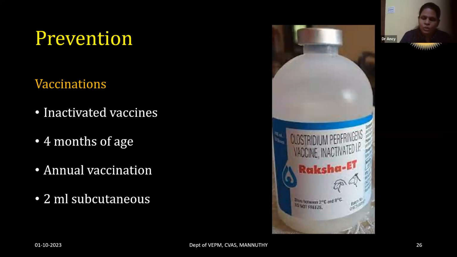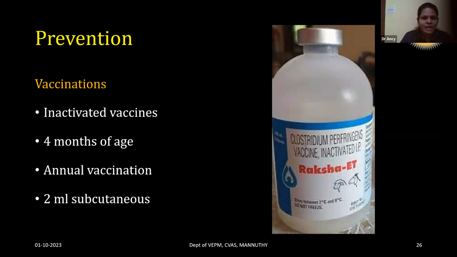And goats are very susceptible to endotoxemia. So it is essential, in fact mandatory, to vaccinate goats against this disease for effective herd health management. Whole cell culture inactivated vaccines of endotoxemia are available. The vaccine name is Rexa-ET, manufactured by Indian Immunologicals, and other companies are also manufacturing. Rexa-ET is a 100-dose vaccine.